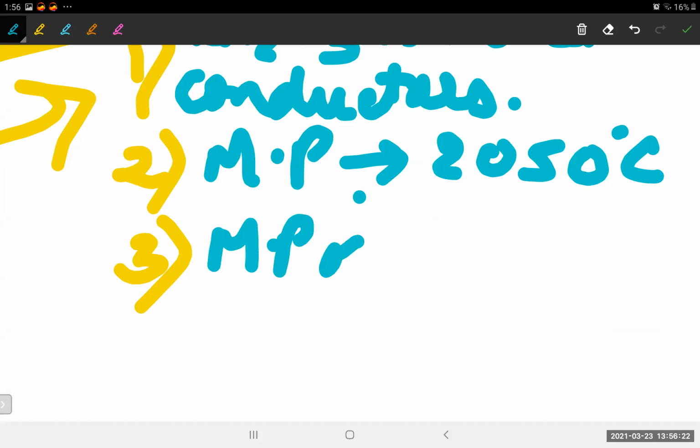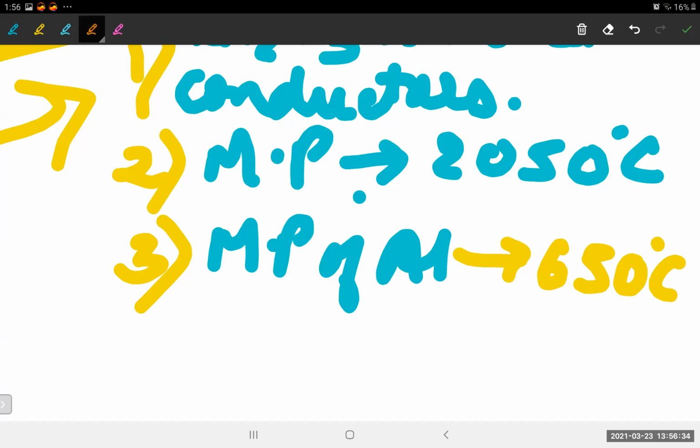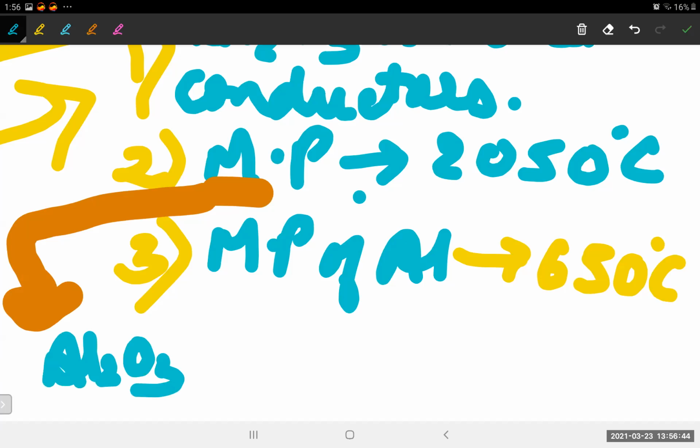So third difficulty now, the melting point of aluminium is what? Melting point of aluminium is 650 degrees Celsius. And this was the melting point of alumina, Al2O3. So now you can imagine it is present in the form of Al. If we melt it to get aluminium, then what will happen?